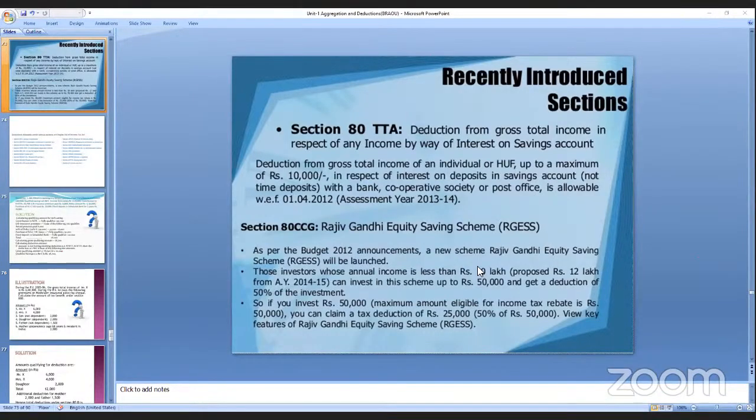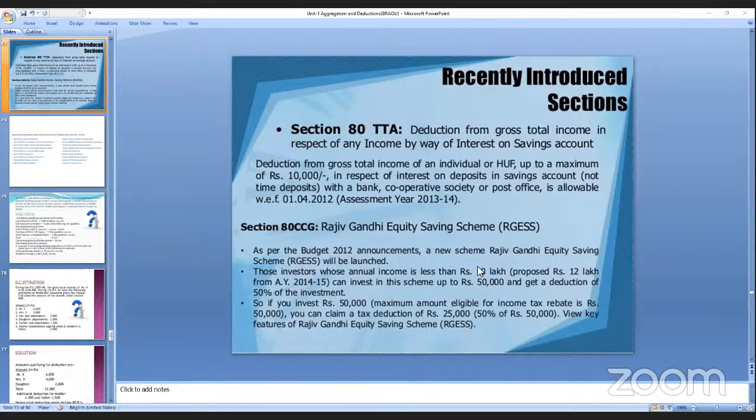Whatever you are saving, here, not time deposits with the bank, a maximum of 10,000 is allowed in respect of interest on deposits in a savings account. Even a post office or cooperative society is allowed. When you are depositing money in a post office or a cooperative society, that will be considered as a deduction under section 80TTA.